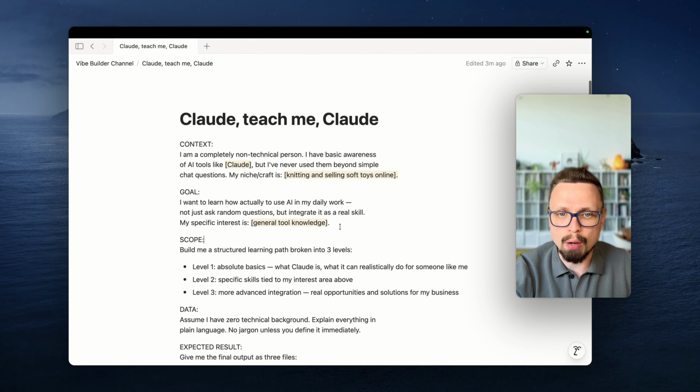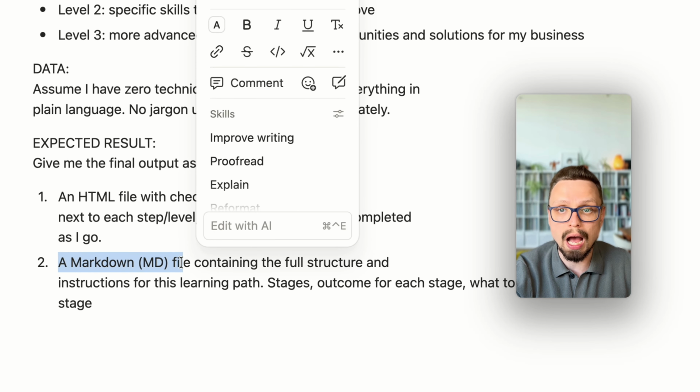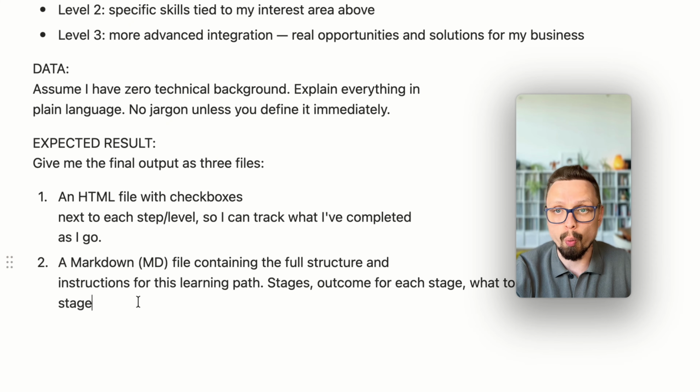And at the end, we will receive a couple of things. The first one is an HTML file, or you can change the HTML file to a PDF file, up to you. I will leave just the HTML file here because in the future you can use this as a system, press and check all the tasks, and run it on your computer. The second one is a markdown file. I will show you how this markdown file works, where we will add it, and how it helps us learn in the future.